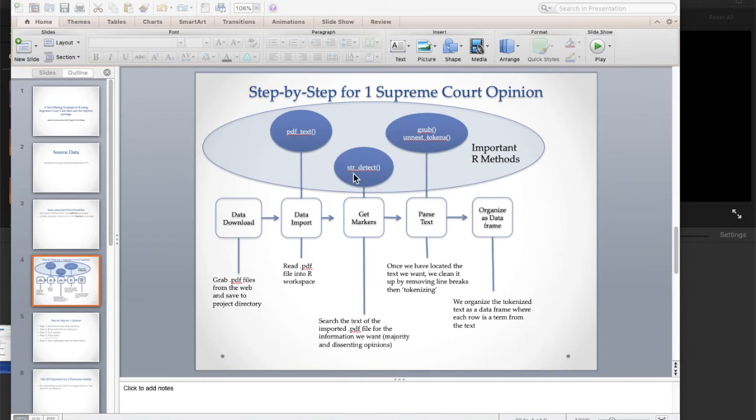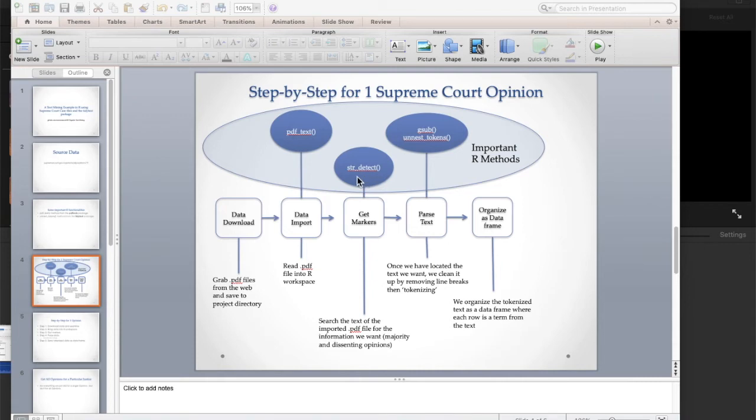I'm going to use a method called str_detect. I believe this method is from the stringr package.